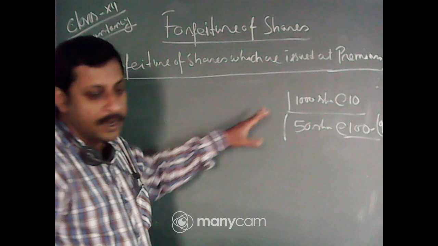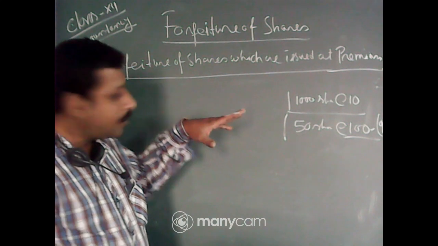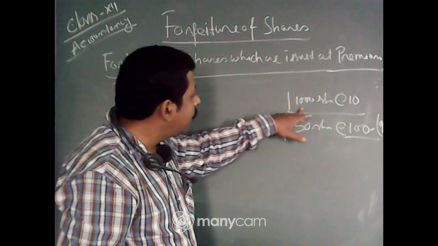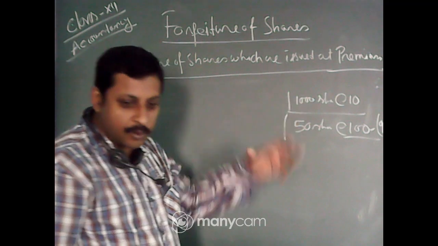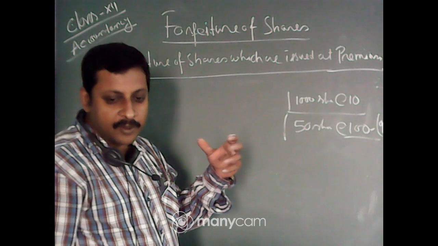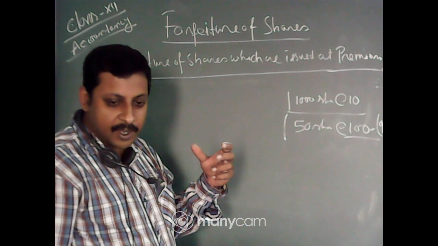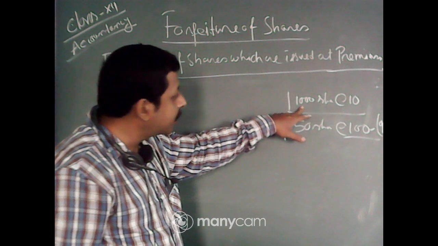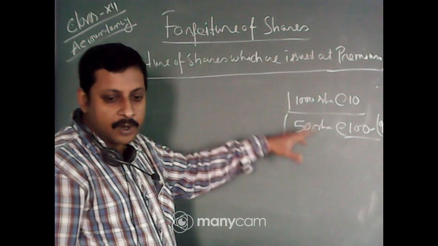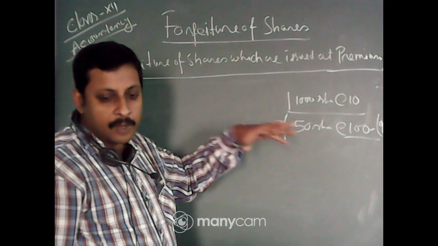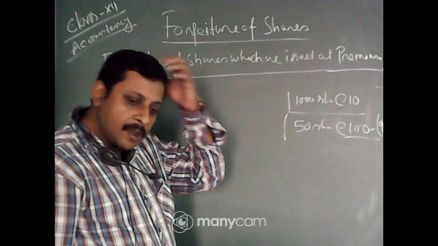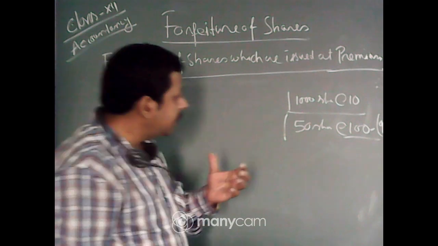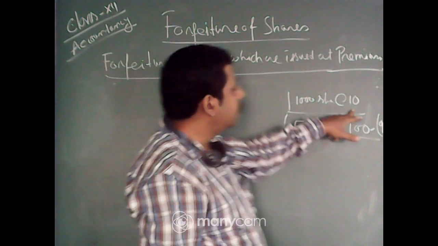Now which shareholder has more value? Share is not valued by the price. Share is always about what is the right. The more right in the firm belongs to who is holding the larger number of shares, because there is a voting right of the equity shareholder. So he has more right than the one with 50 shares because he is holding 1000 shares. So securities premium is not a very big matter. That is the premium you are paying, which the company takes from you for their reputation and their demand in the market, but the actual value of the share is rupees 10.